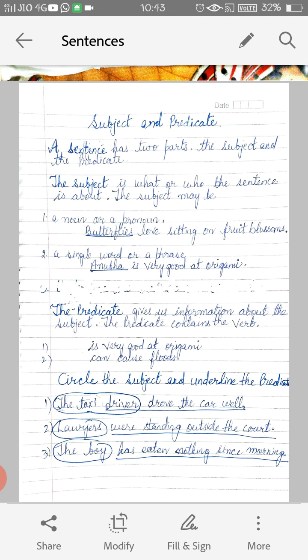Then: lawyers were standing outside the court. Now we are talking about lawyers. So lawyers will be termed as the subject, and were standing outside the court will be termed as the predicate.